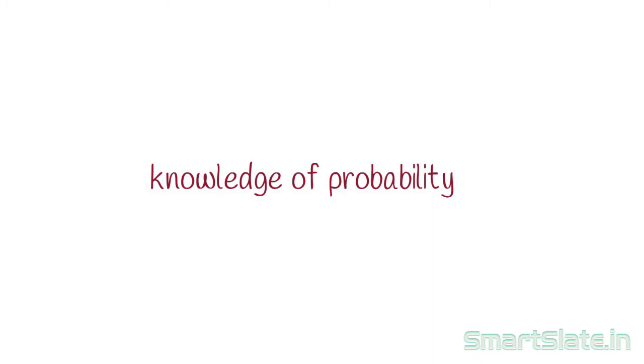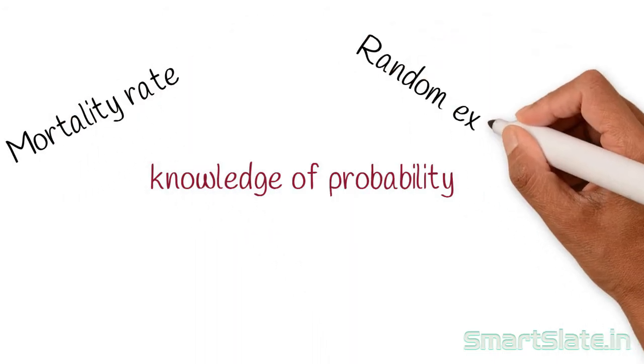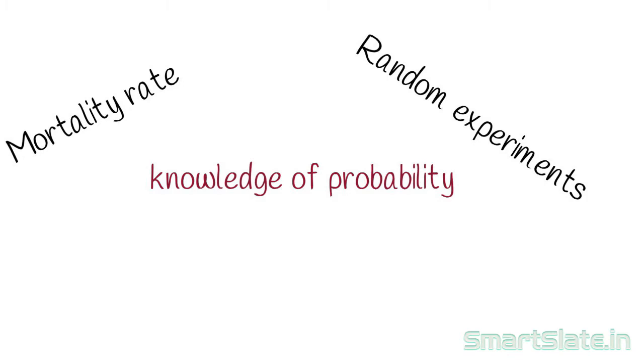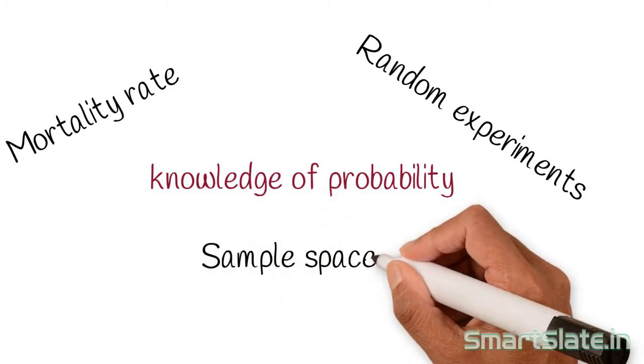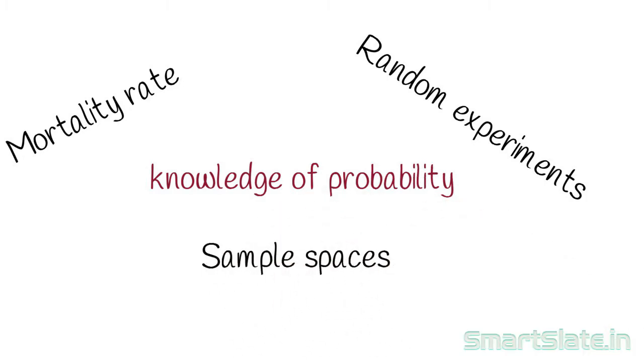Insurance companies, before they announce any new policies, do a probability study. They study the mortality rate in the country, or they conduct random experiments by taking various death samples across different regions of the country covering various sectors in which people are working. They create various sample spaces out of this and they calculate the probability of death. Let's say after a lot of research on mortality rate, the insurance company comes up with the following data.